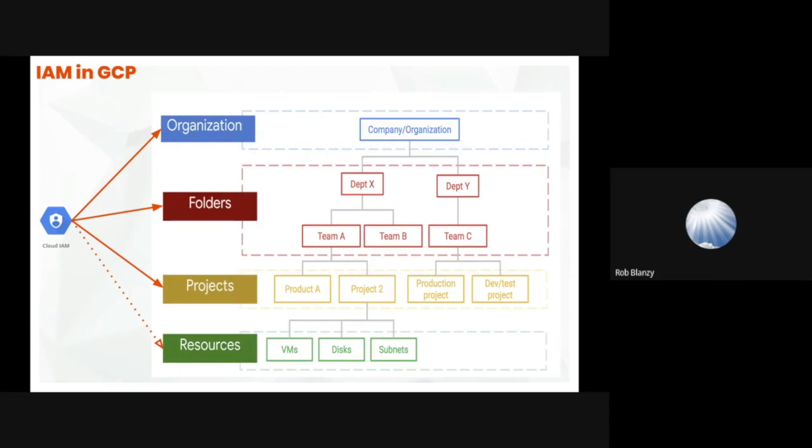So these project level policies allow that further level of granularity, where we might say a person in security has organizational view rights over everything, but Susie only has rights in dev to create VMs.